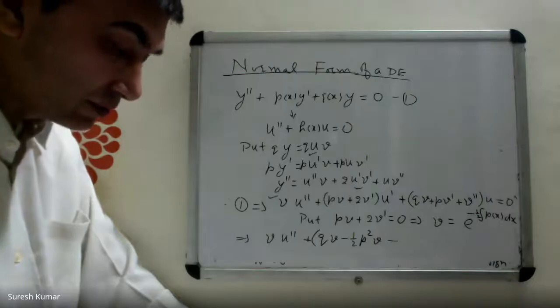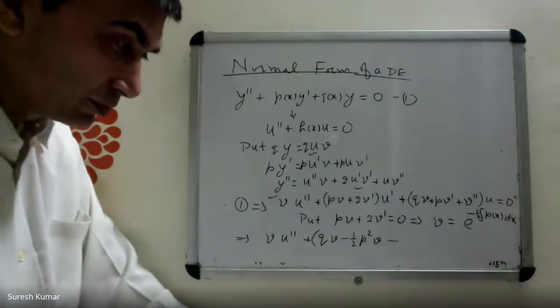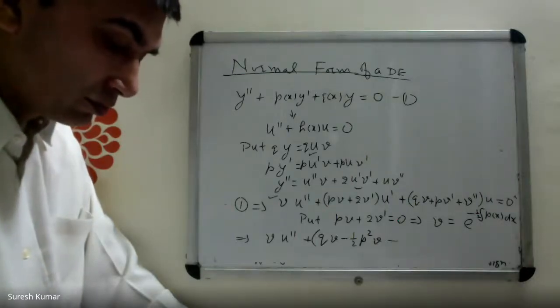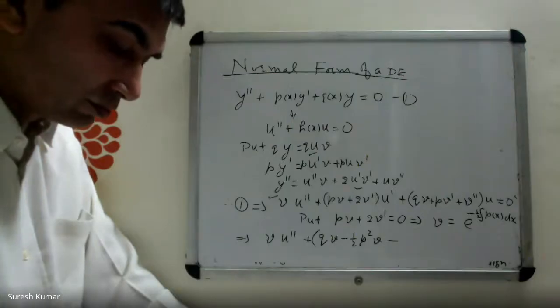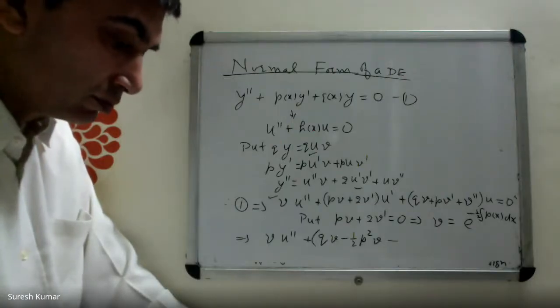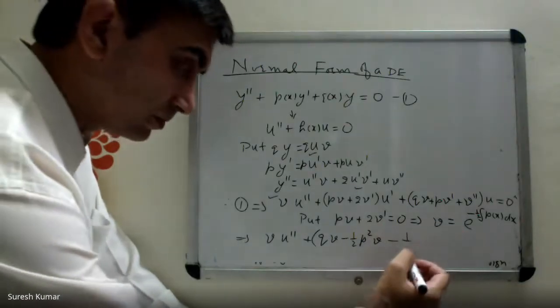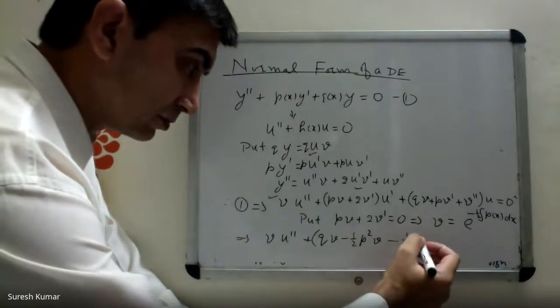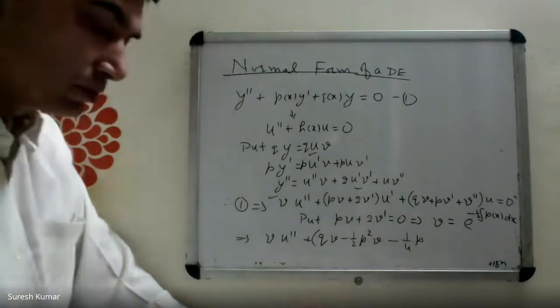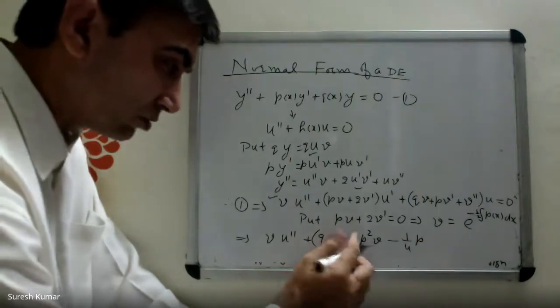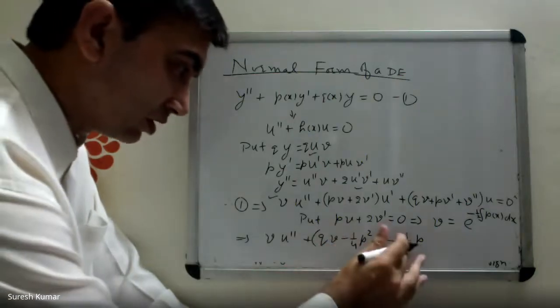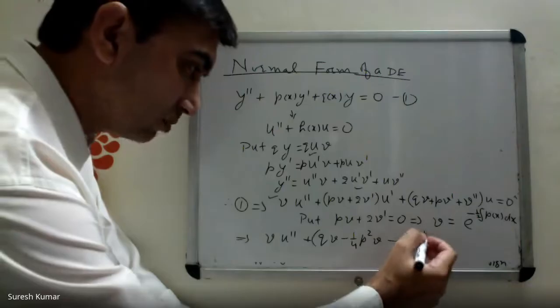See what you get in that. Are you getting minus 1 by 4? After your calculations, you will get minus 1 by 4 P square v and minus 1 by 2 P prime v.